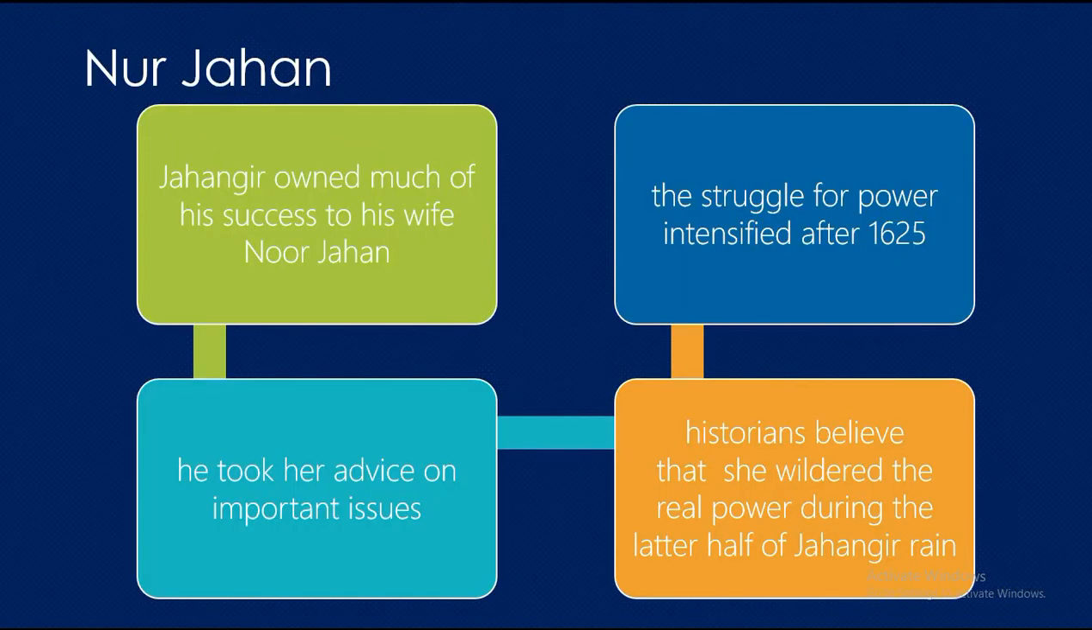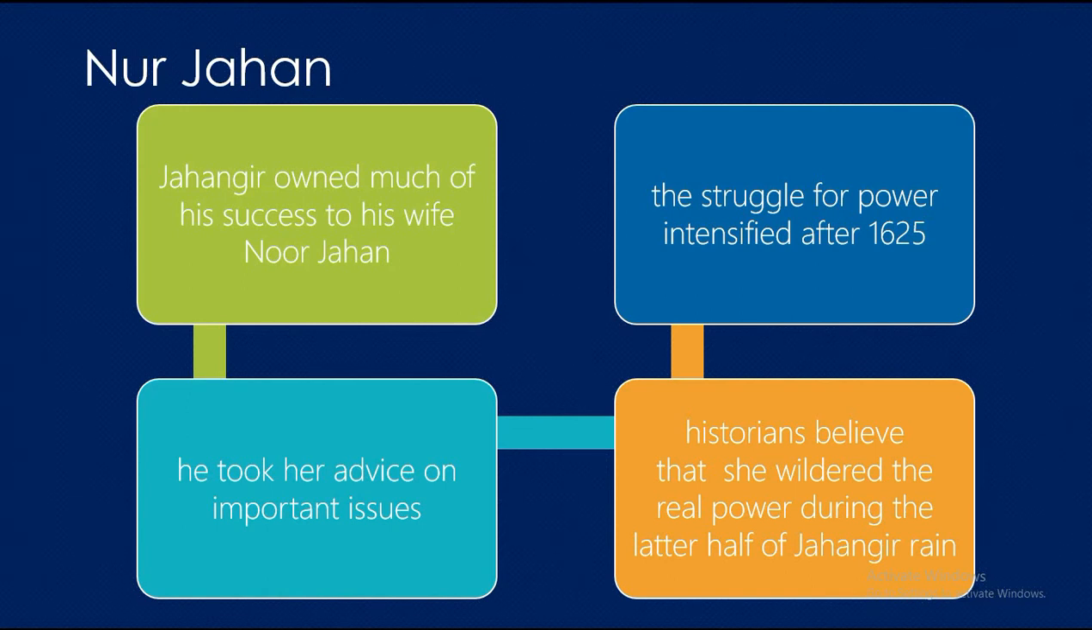Nur Jahan. Jahangir owed much of his success to his wife, Nur Jahan. He took her advice on important issues. Once, when he fell ill, Nur Jahan managed the affairs of the empire. Gradually, she became so powerful that coins came to be issued in the name of both Jahangir and Nur Jahan. Historians believe that she wielded the real power during the later half of Jahangir's reign.